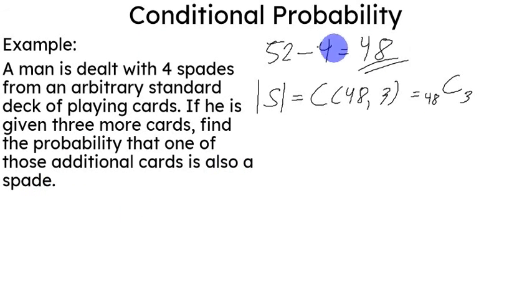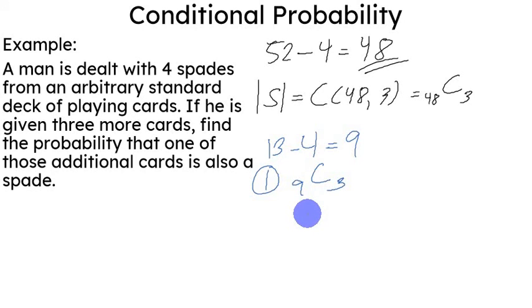Now, if we have removed 4 spades from a total of 13 cards, we actually have 9 cards left. So, we're asking what are the chances that we get an additional spade. There are 3 cases wherein you can get an additional card that is a spade. First, if all 3 additional cards are spades, that would be the combination of 9 taken 3.